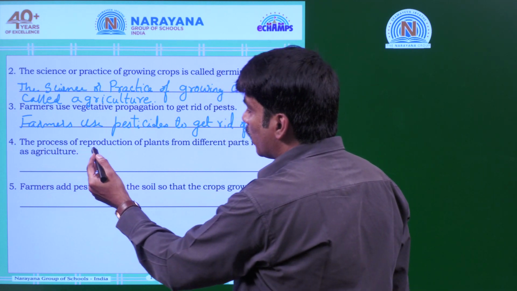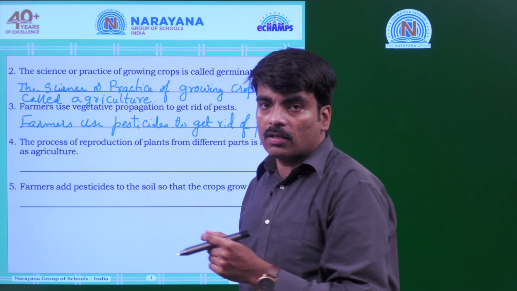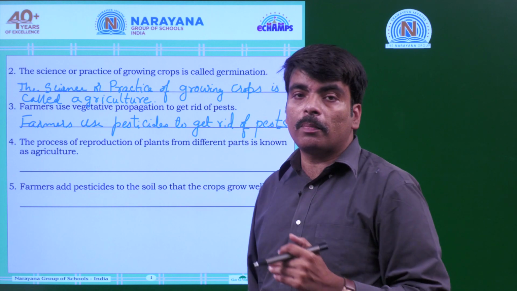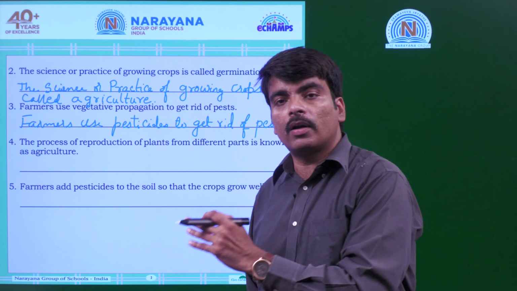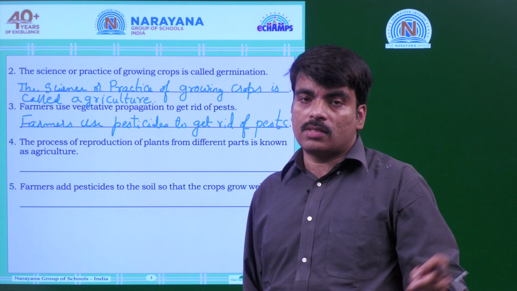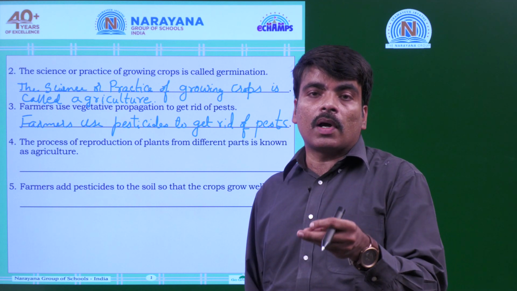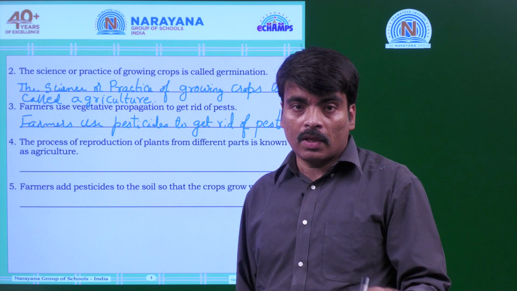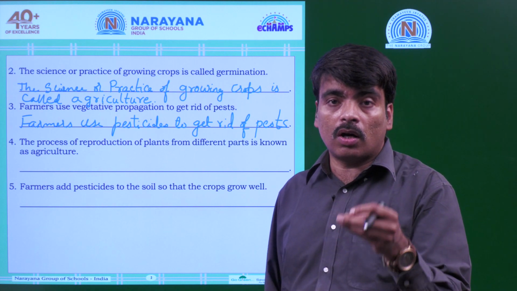The process of reproduction of plants from different parts is known as agriculture. You know what is growing of plants from different parts? Different plants reproduce through different parts. Some reproduce through seeds, some through roots, some through stems, some from leaves, and some through bulbs or buds.